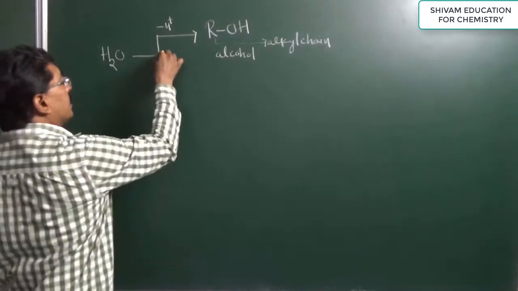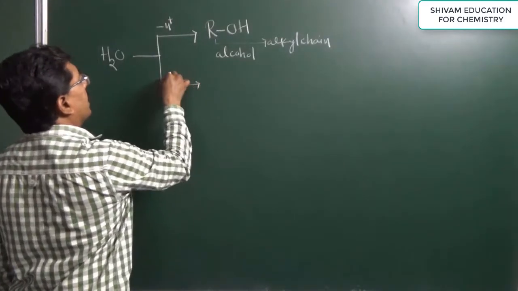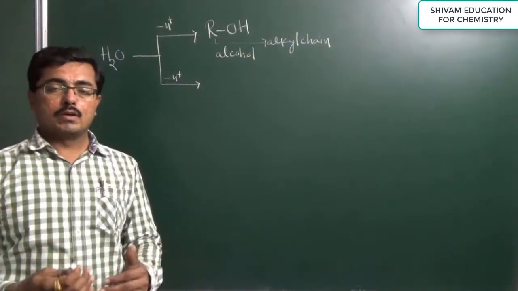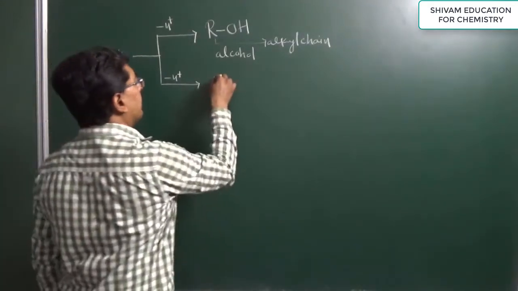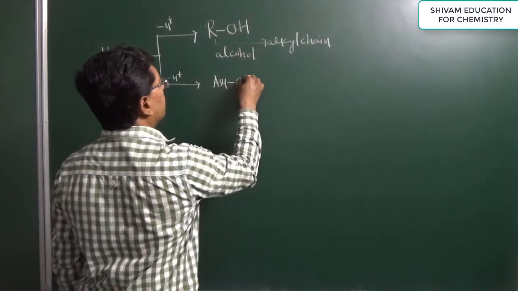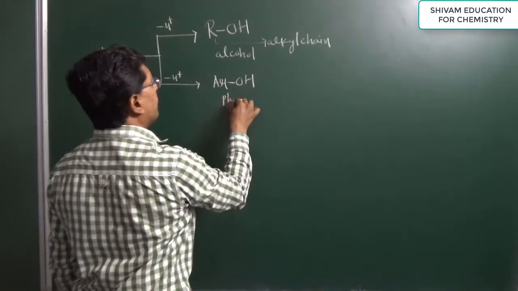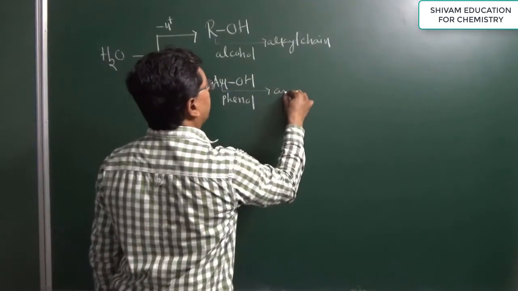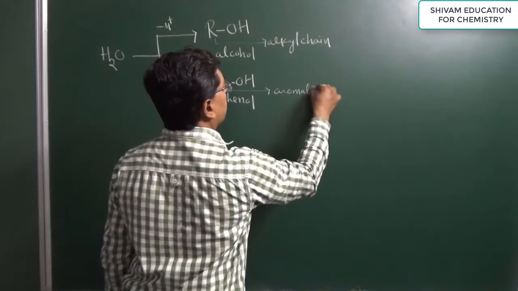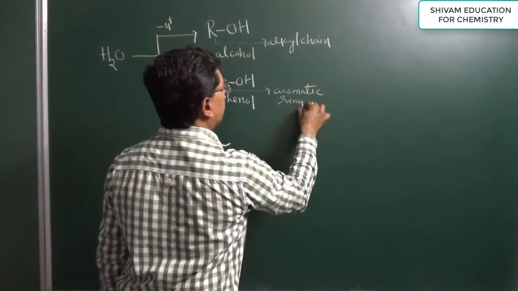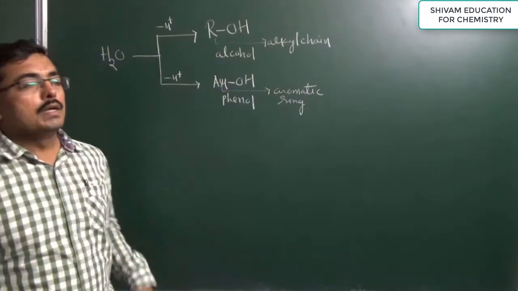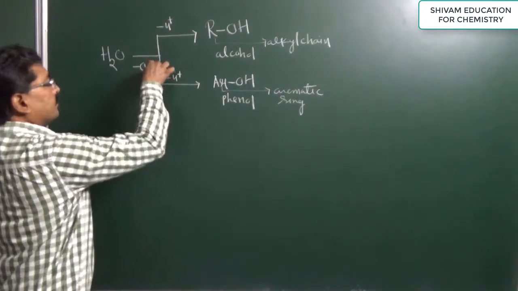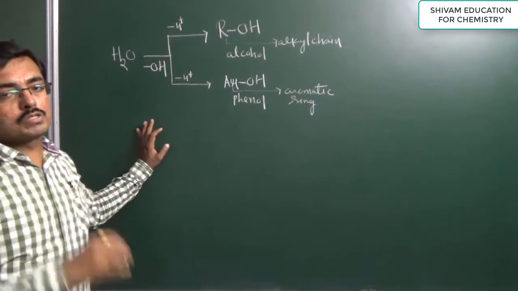If one hydrogen atom from a water molecule is replaced by an aromatic ring or aromatic nucleus, then we get this structure, which is known as a phenol. Here AR means aromatic ring, or we can say an aromatic nucleus is present. So simply, when we replace one hydrogen atom from water, then we get a hydroxyl group.